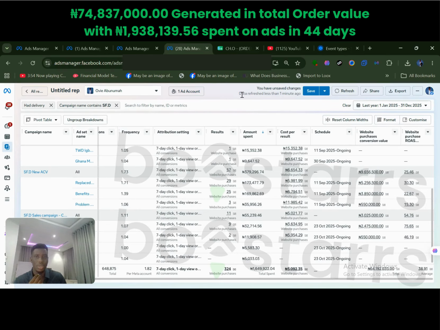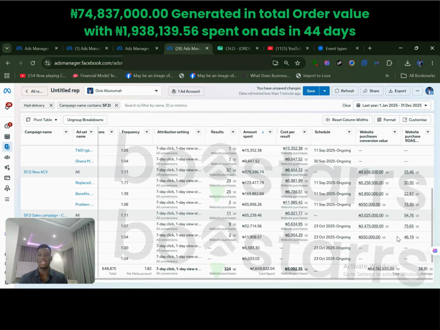This particular one is for a high ticket product. I didn't want to show this simply because the Pixel had errors here. It's not recording the real conversion value, right? This is actually a product that, at the time when I ran it, was 275,000 naira. So if you do the math here, we got 324. It's not adding up, you understand? The Pixel was recording something lower than what we were supposed to get. But regardless, even the low recording here is still extremely exceptional.